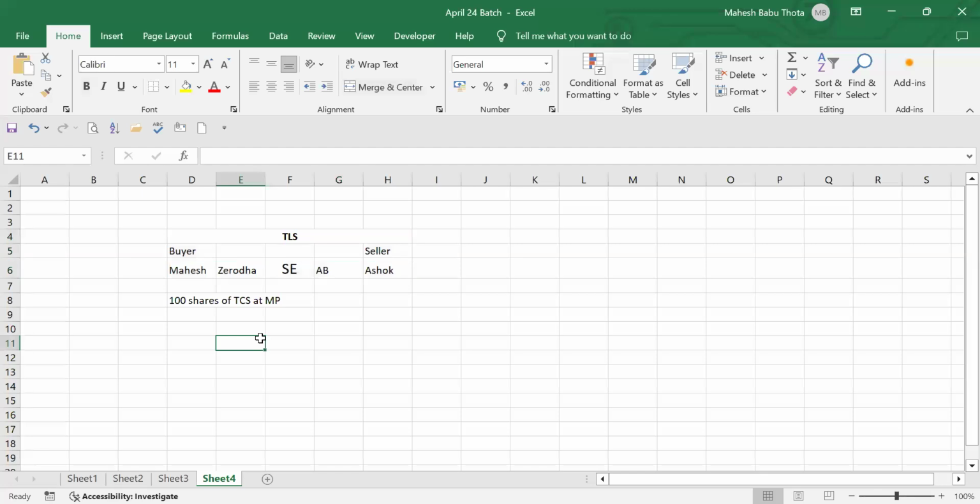What about the settlement? Settlement is T+1. You know what is meant by T+1? Transaction day plus 1 working day. We call it a trade life cycle. Every stock exchange will have a trade life cycle.